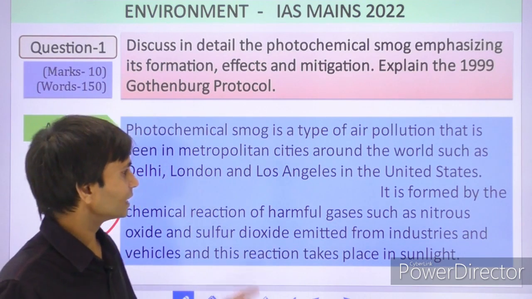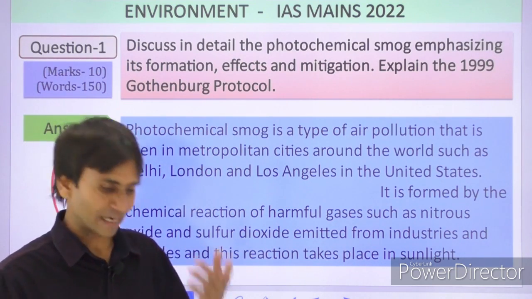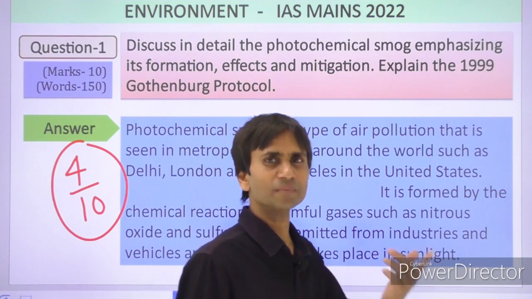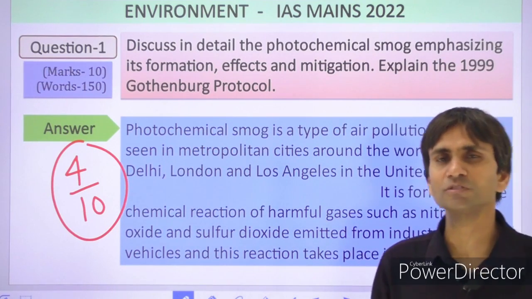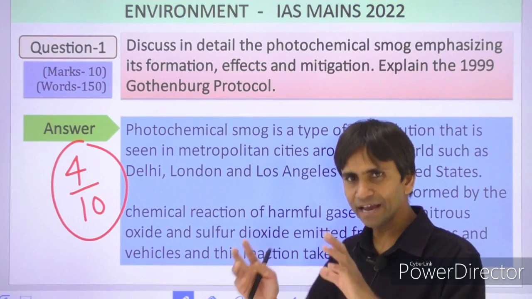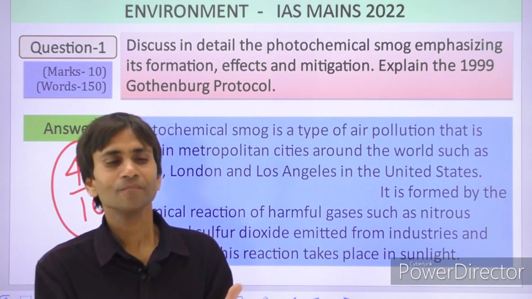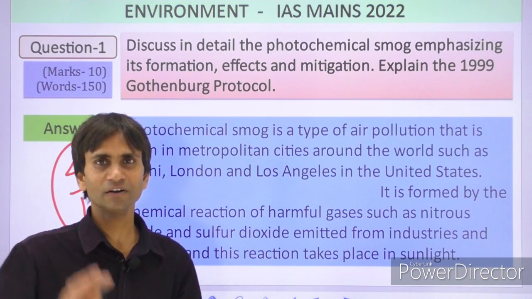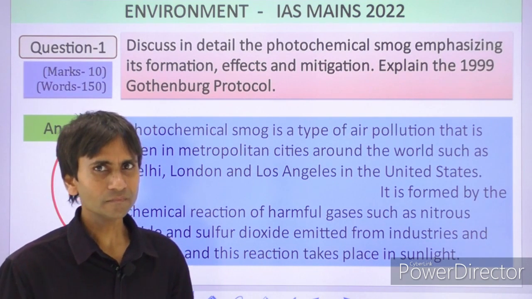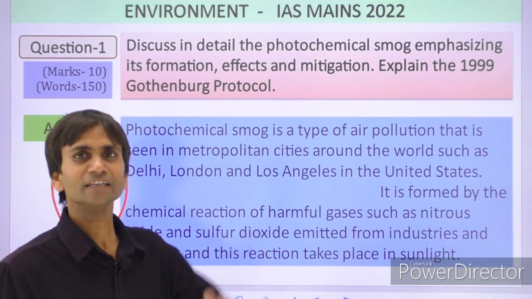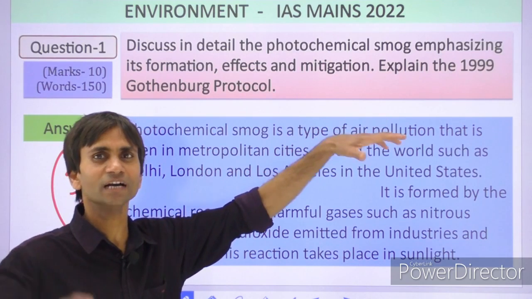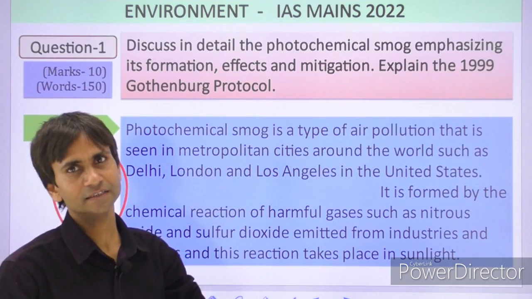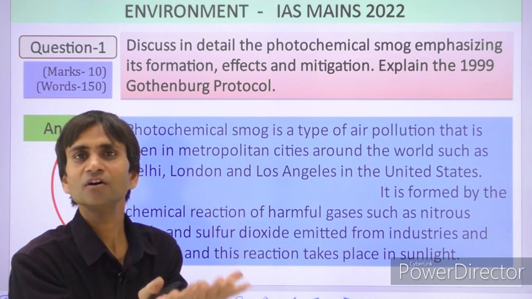Primary pollutants are, for example, oxides of nitrogen and sulfur dioxide. They are emitted from industries or the vehicle industry, and they directly reach the earth's atmosphere, where they react with sunlight and photochemical smog is formed.